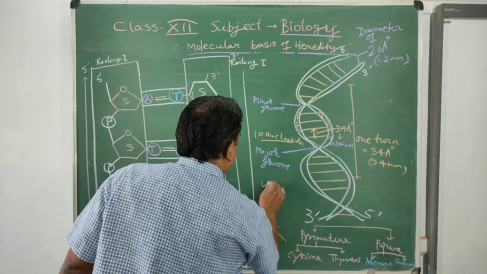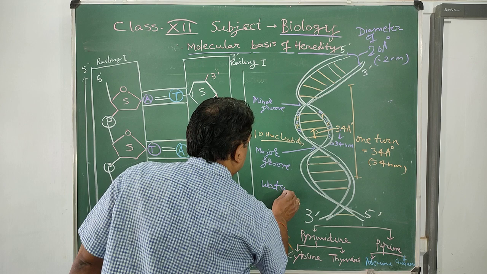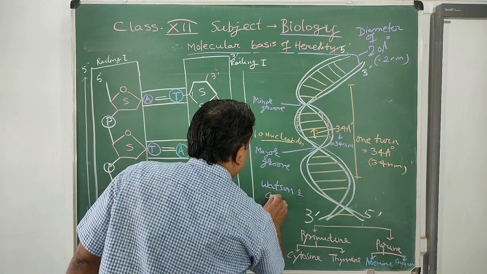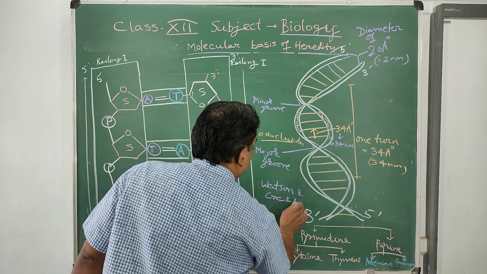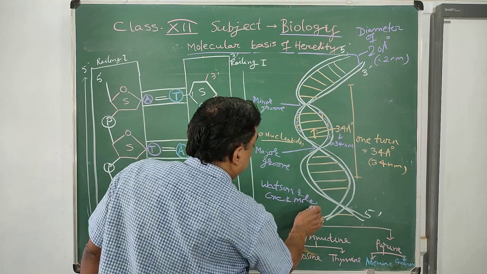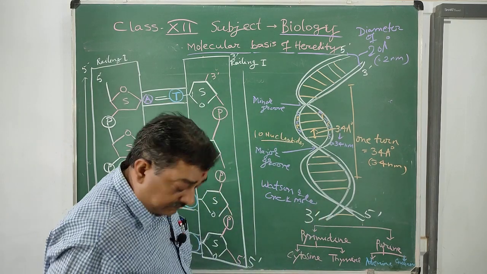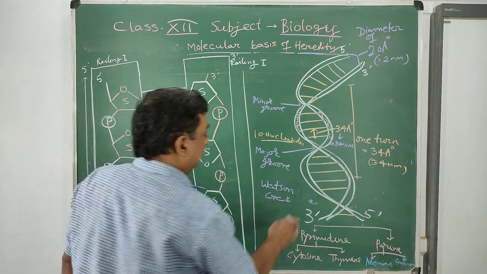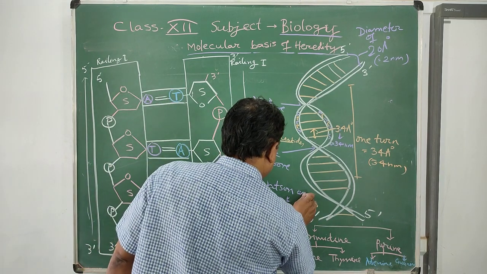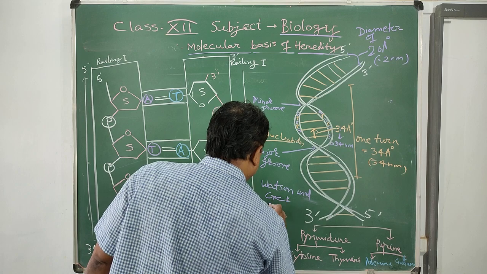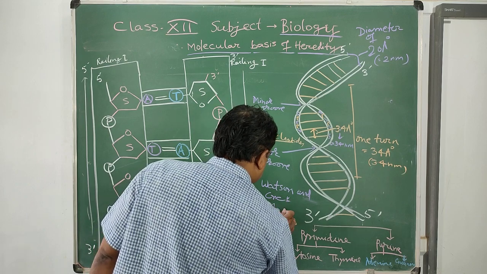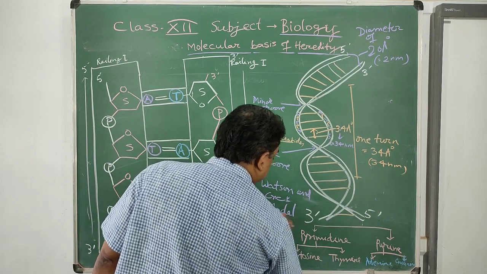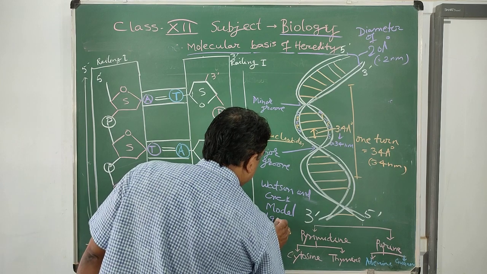It was proposed by Watson and Crick, so it is called the Watson and Crick model. This DNA model was proposed by Watson and Crick in 1953.